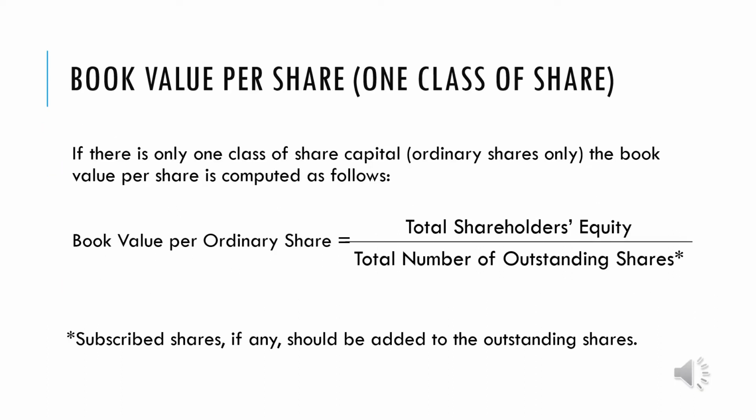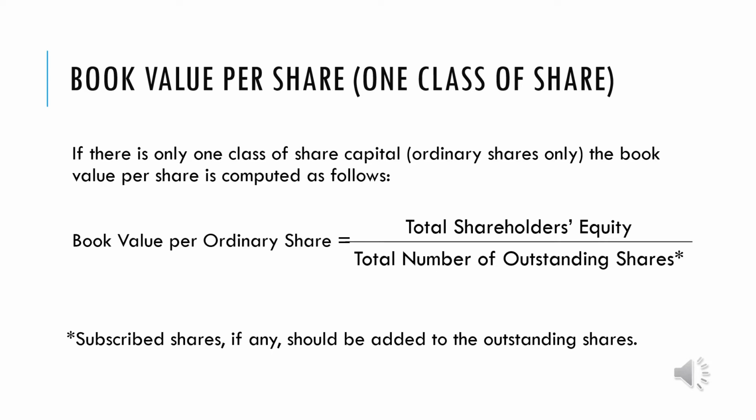In computing the book value per share, we need to check what type or class of share the company has. As mentioned a while ago, we can compute for both preference and ordinary. So let's check the various scenarios. What will happen if we have only one class of share, which is ordinary share only, or we have both preference and ordinary shares? For this first part of the book value per share, we will be discussing how to compute the book value per share on one class of share, which is ordinary share only.